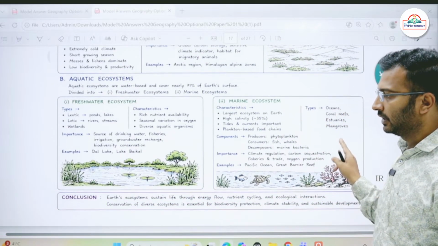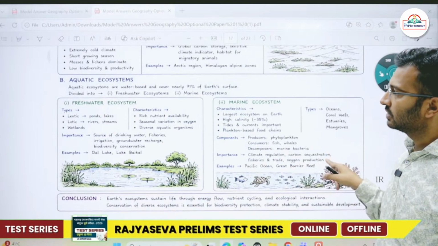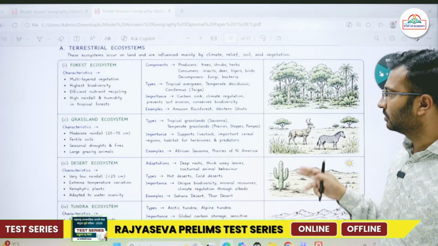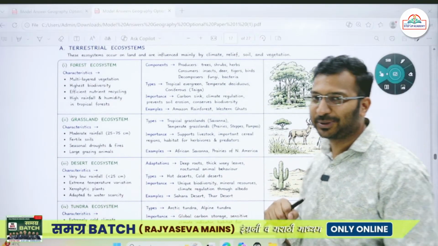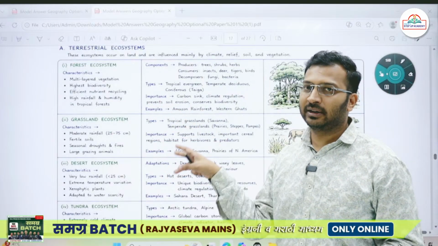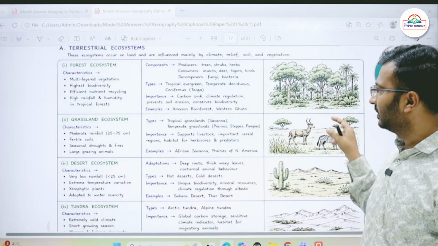ठीक है, so this is yet another way of writing your answer. इस format में भी आप लिख सकते हो. Diagrams ये थोड़े से generate किए हुए हैं. ठीक है, तो but this pattern you can try to inculcate. Diagram बाद में इसमें add कर दिए गए.